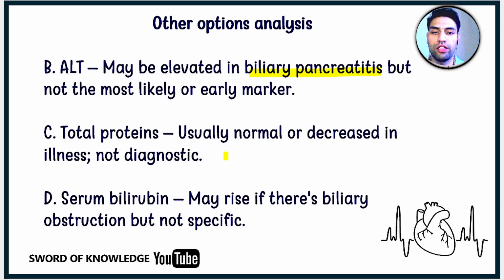Total proteins are usually normal or decreased in the illness, and this is not diagnostic in acute pancreatitis. Serum bilirubin may be raised if biliary obstruction is there, but it is not specific for acute pancreatitis. And in this case, we have an alcoholic cause again.